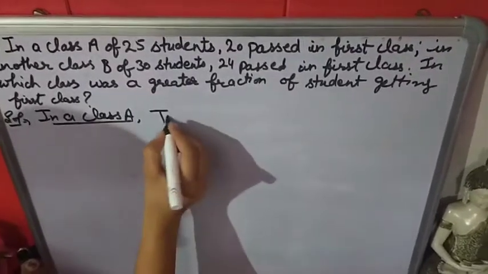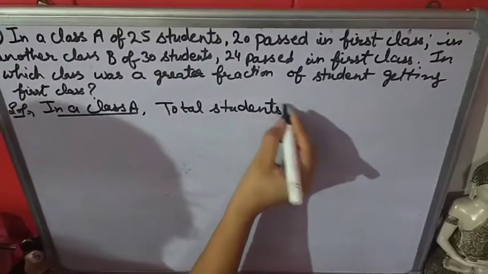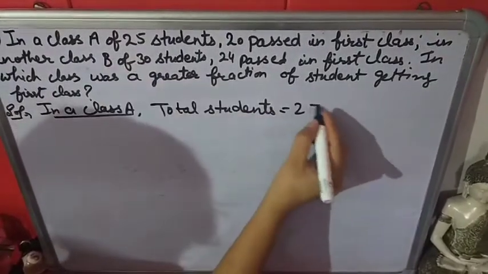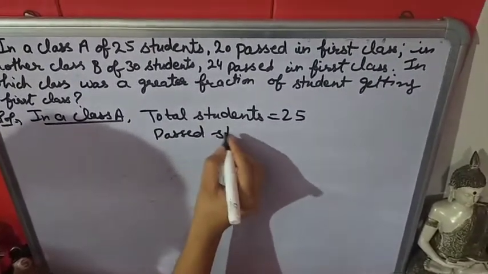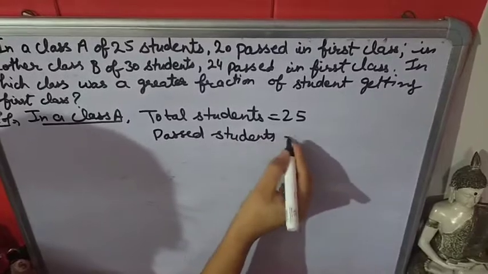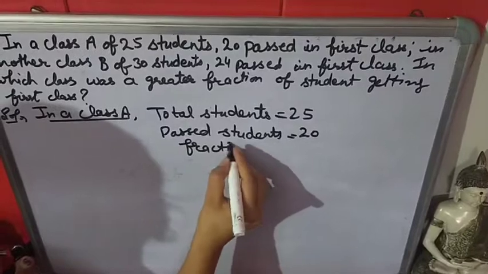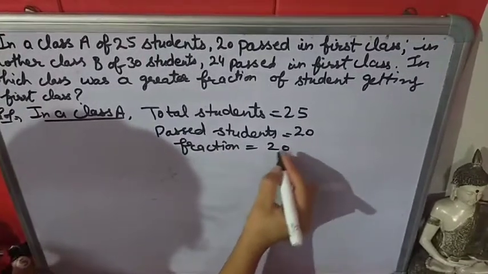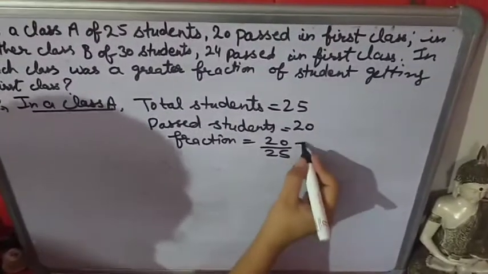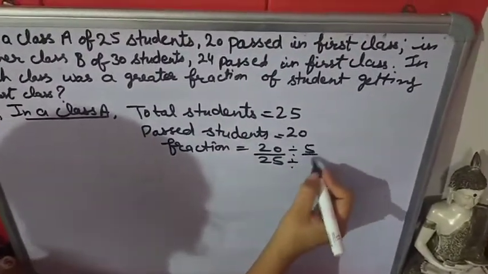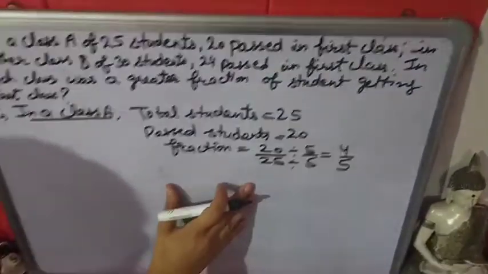In class A, total students are 25 and passed students are 20. So what will be the fraction? It will be 20 out of 25. So cut it into simplest form. Both numbers are divisible by 5. 5 4s are 20, 5 5s are 25. This is the fraction of class A.